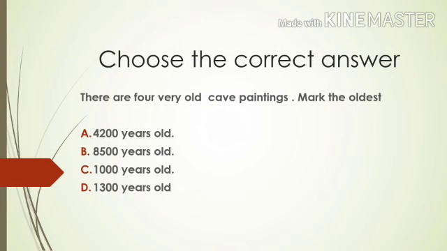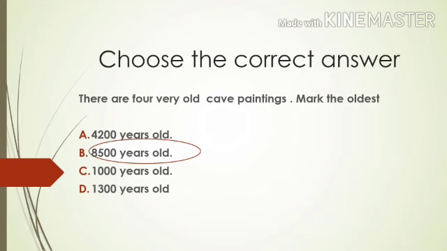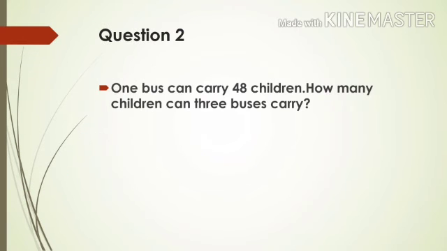Look at the first question. There are four very old cave paintings. Mark the oldest. So, the oldest means which has the more number of years will be the oldest one. Look at the years here: 4,200 years old, 8,500 years old, 1,000 years old, and 1,300 years old. So, which will be the oldest? Yes, it is 8,500 years old, will be the oldest cave painting.